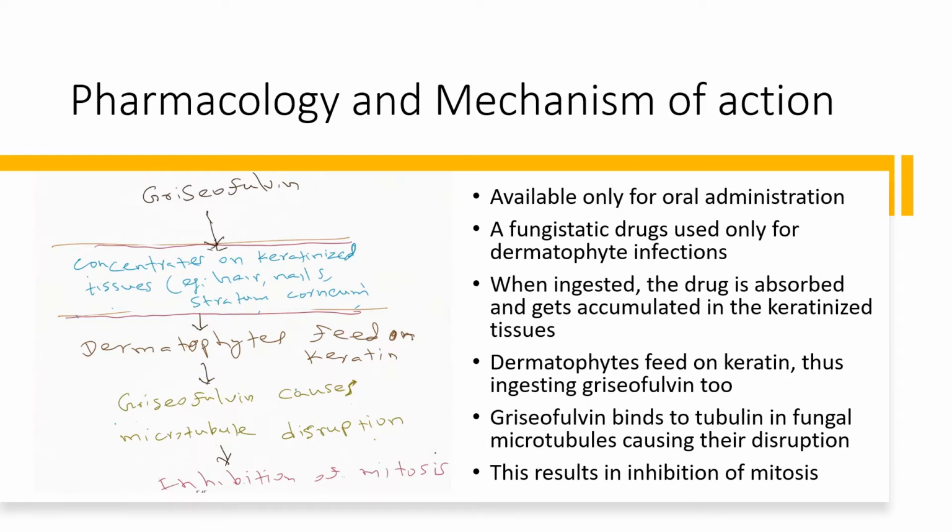So griseofulvin enters the fungal cells and binds to the tubulin of the microtubules, and that results in disruption of the microtubules. So this causes inhibition of mitosis. I have explained that in the picture here, right? In the colored writing, griseofulvin concentrates in keratinized tissues such as hair, nails, stratum corneum, and the dermatophytes feed on keratin. So griseofulvin enters the fungal cells and causes microtubule disruption, and that results in inhibition of mitosis.